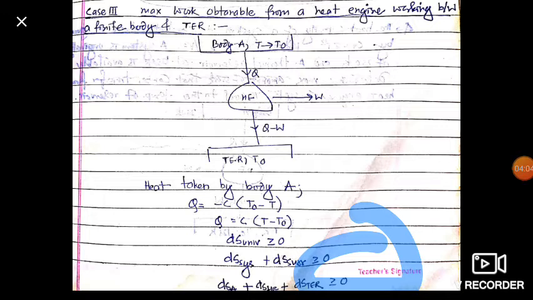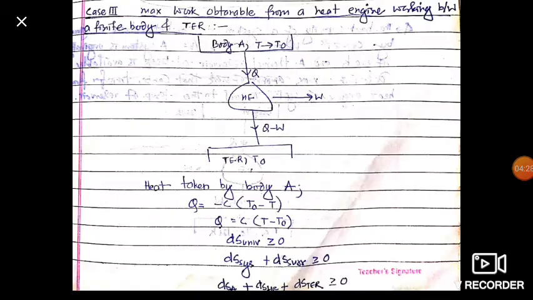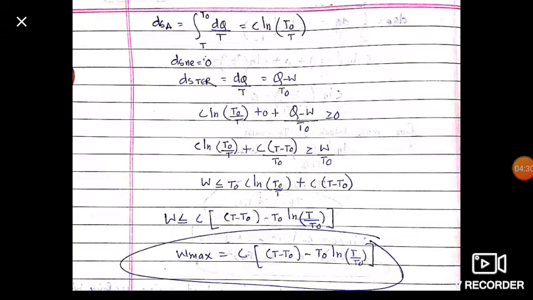Now the entropy change of A: it has temperature T and then attains temperature T naught. So integrate from T to T naught dq upon T. This is our entropy change equation and it is equal to C ln T naught upon T. Our heat engine is reversible, so its entropy change is equal to 0.